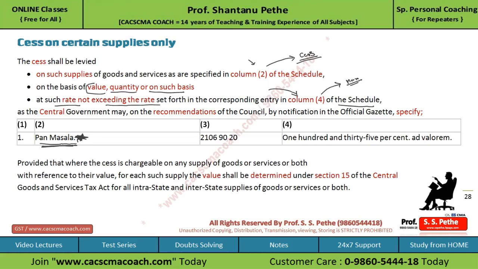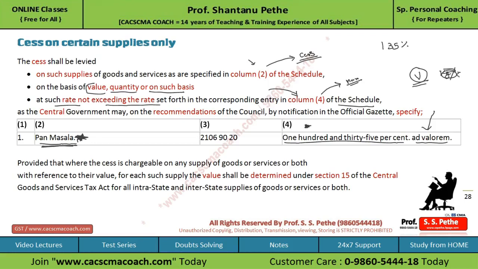And the rate at which the cess will be levied on this item is given in column 4. It says 135% ad valorem. Now, ad valorem means on the value, not on the quantity, that is kg or tons, but it should be levied on the value, and it will be 135%.